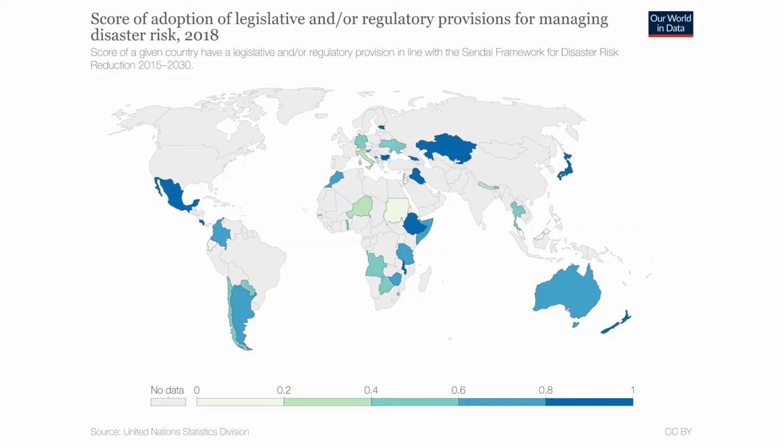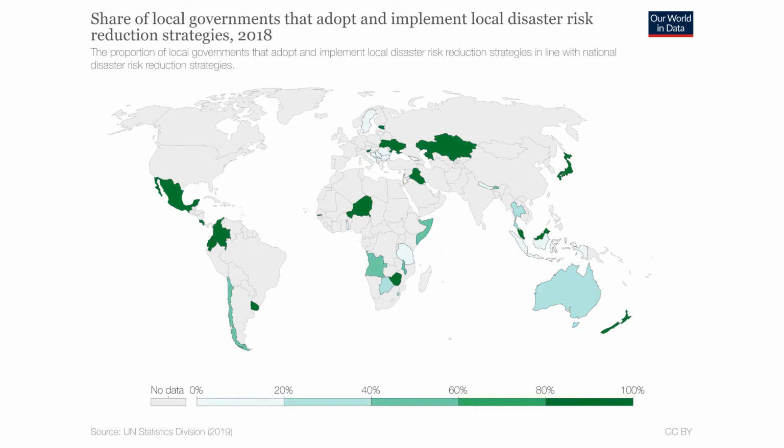Lastly, Indicator 1.5.4 relates to the previous indicator, but in contrast to 1.5.3, which measured the amount of countries which had adopted disaster risk reduction strategies like the Sendai Framework, 1.5.4 measures the percentage of local governments within each country who've adopted and implemented disaster risk reduction strategies in alignment with the national strategy.